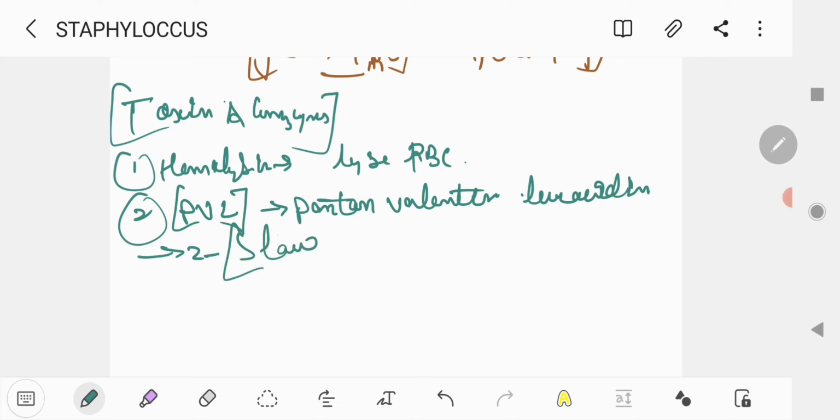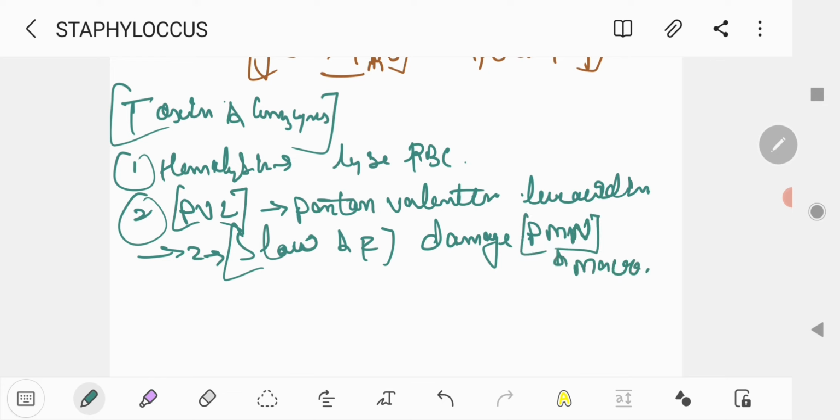It is given in your manual or in your university document, slow and fast. Okay, and it basically damages the PMN, which is polymorphonuclear leukocytes, and macrophages.